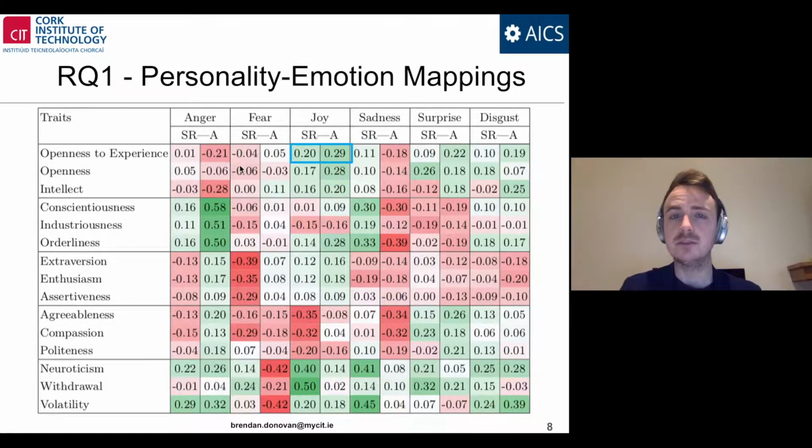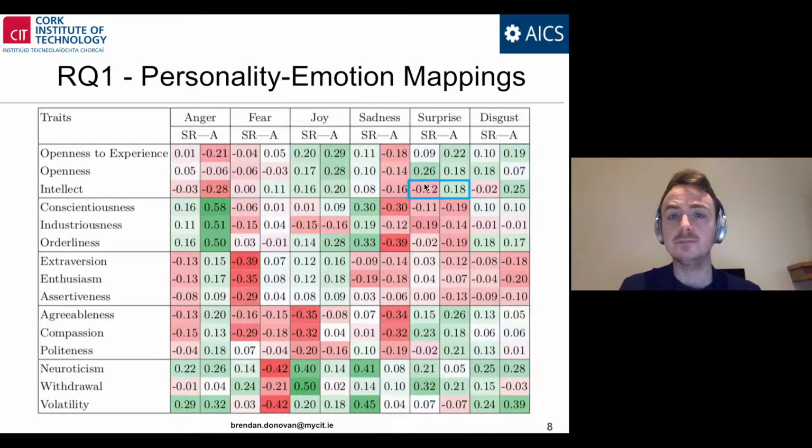In terms of our analysis, we define a consistent mapping as when the direction of the correlation is the same, so both positive or both negative, and the existence of a substantial effect size, so greater than 0.10 or less than minus 0.10. So we can see the mapping between openness to experience and joy matches this criteria, where they're both positively correlated between the 2 modalities, and they also have substantial effect sizes. However, the mapping between openness to experience and surprise did not. Even though the self-reported emotion was also positively correlated, it did not meet the substantial effect size threshold.